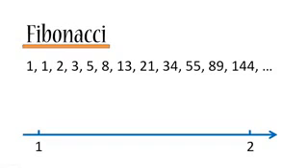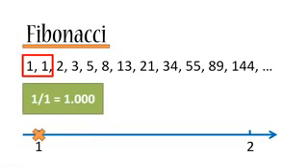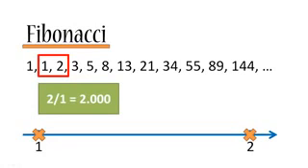Let's quickly plot the number 1 and number 2 on a horizontal axis. Now what we're going to do is we're going to go through the sequence and take every number of the sequence and divide it by the previous number in the sequence and plot our answer on the same axis. So 1 divided by 1 is equal to 1. We've plotted it with an orange cross. Now let's divide 2 by 1 and we get 2.